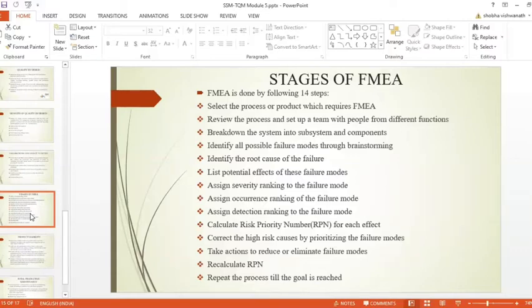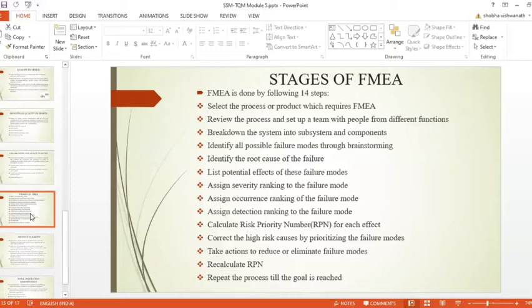Eleventh step, correct the high risk causes by prioritizing the failure modes. That is, focus on high RPNs, the risk priority number. You have to give more focus to those.